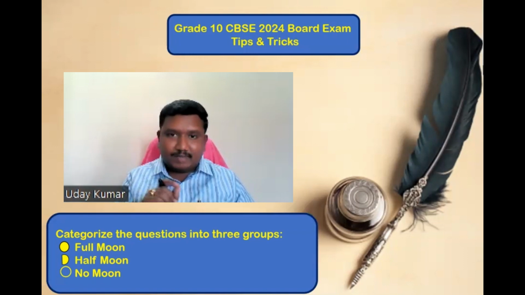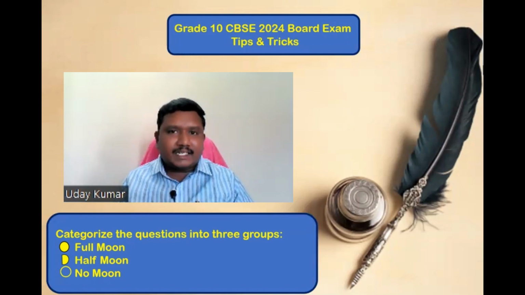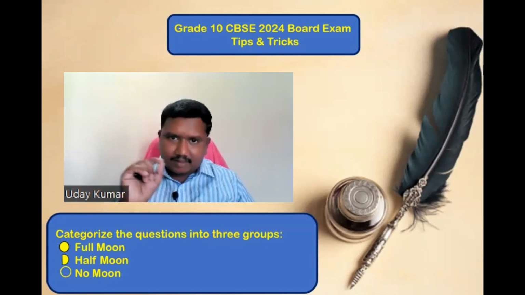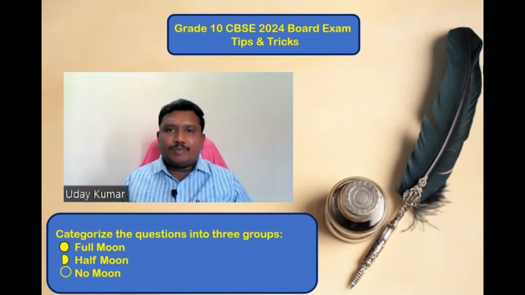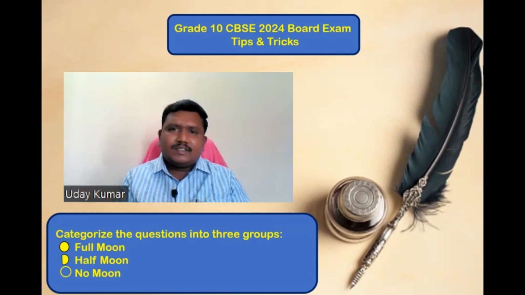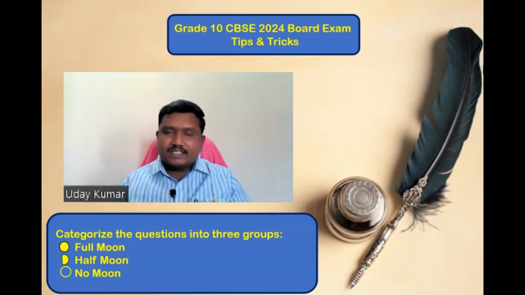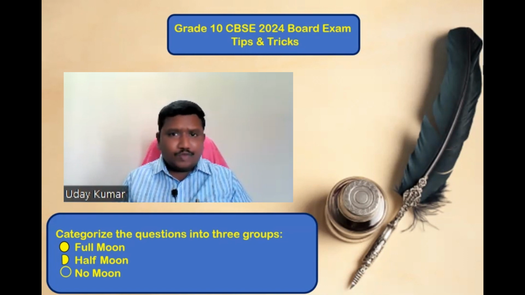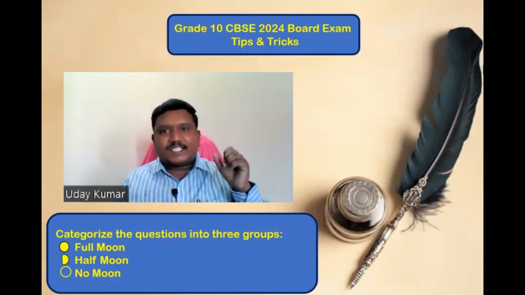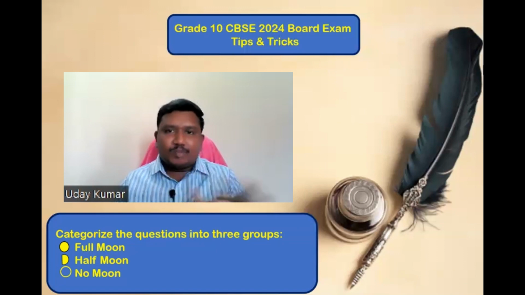Question number, I'm talking about the question number. Use only pencil, because if you use a pen, the invigilator may not let you do that. So use pencil only to mark it. So mark the question number completely, full moon. And then a question in which you have some knowledge, to some extent you are able to write that answer, then half moon. So partially shade that question number. And no moon means you won't shade that question number. That means that question you completely don't know. You feel like it is the first time you are seeing it. Such kind of questions, no marking, nothing.